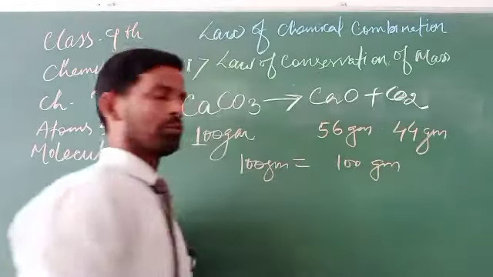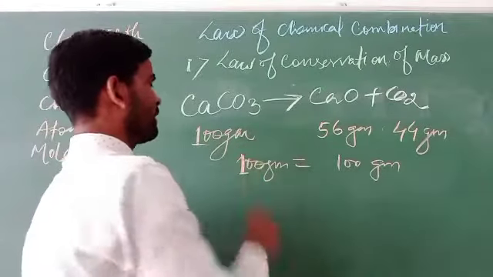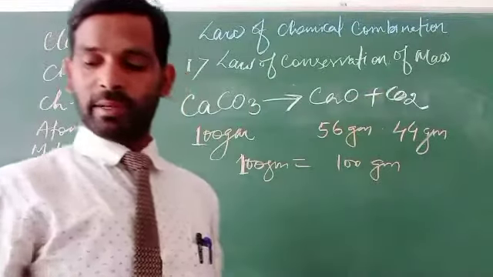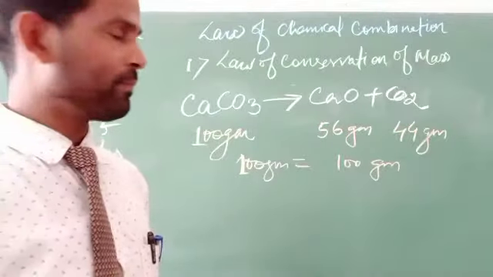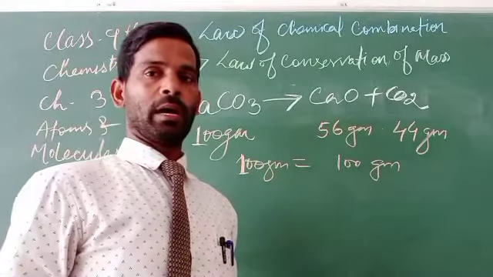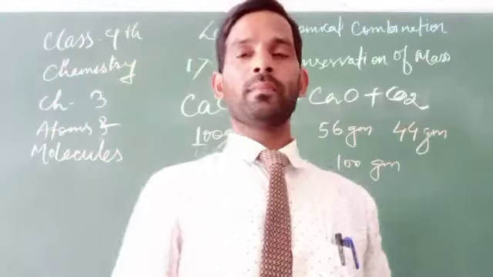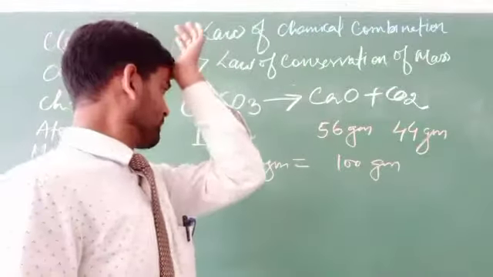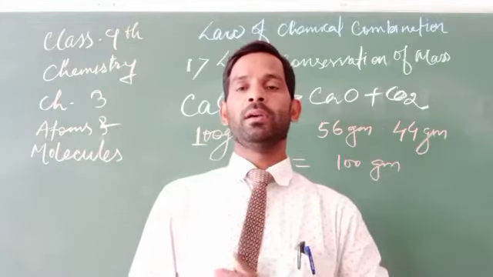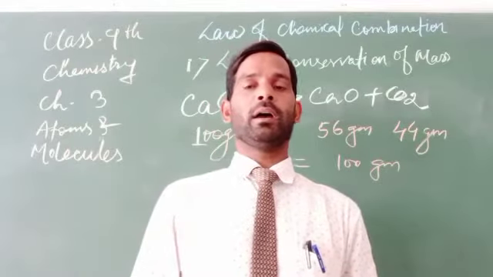There is no loss, the mass is conserved, and that is called the law of conservation of mass. Mass cannot be lost, and the total amount of material is found in equal measure.